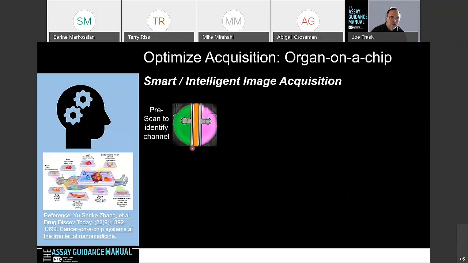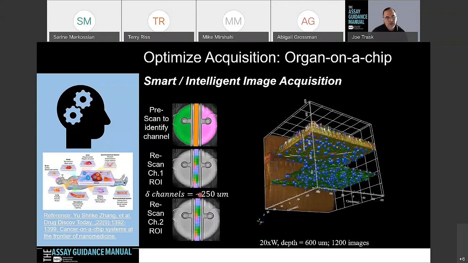And here's another example where we used an organ-on-a-chip model. In this case, it was from Emulate, shown here. We can see the center channel being identified here, and we did this in a pre-scan. And then there's about a 250 micron difference between these two channels in three-dimensional space, so you can then go back and rescan each of those channels individually. So then you can generate this image. Now, this image is actually generated, as you can see, from 1,200 images over 600 micron spacing, and it's from a single field of view within this particular channel.